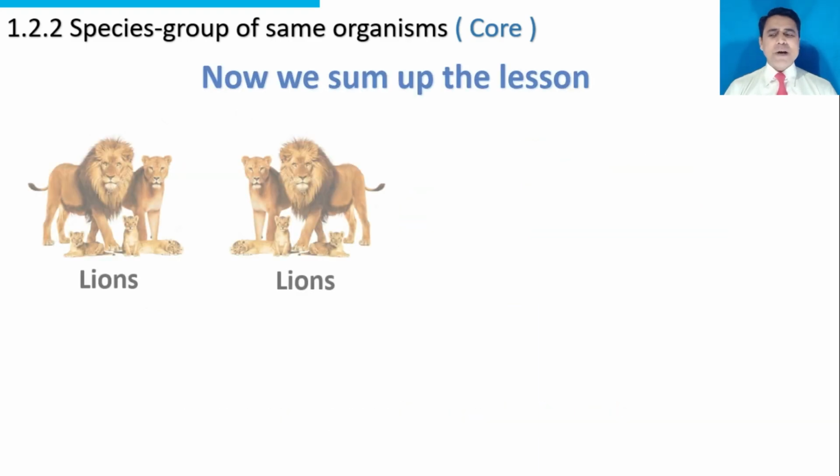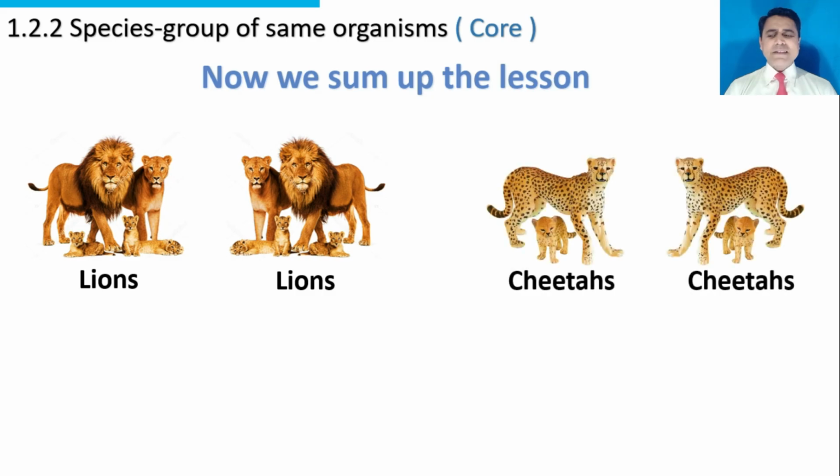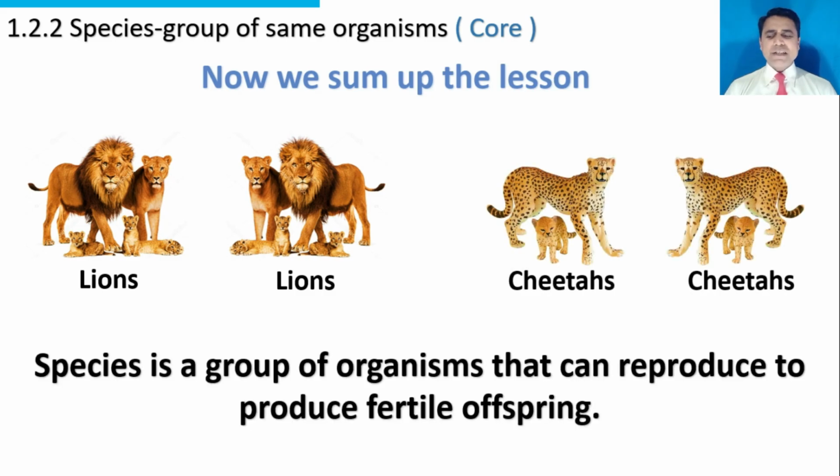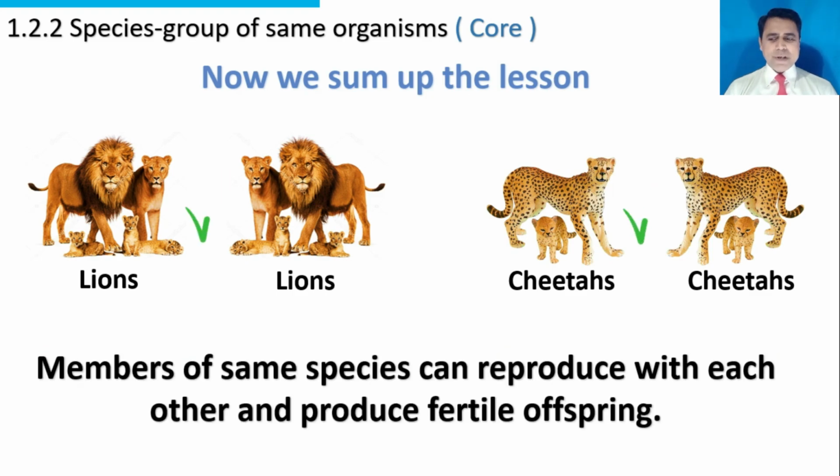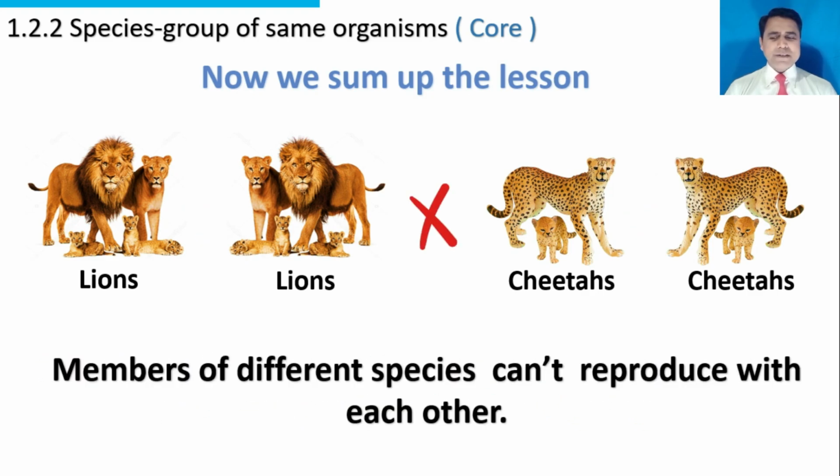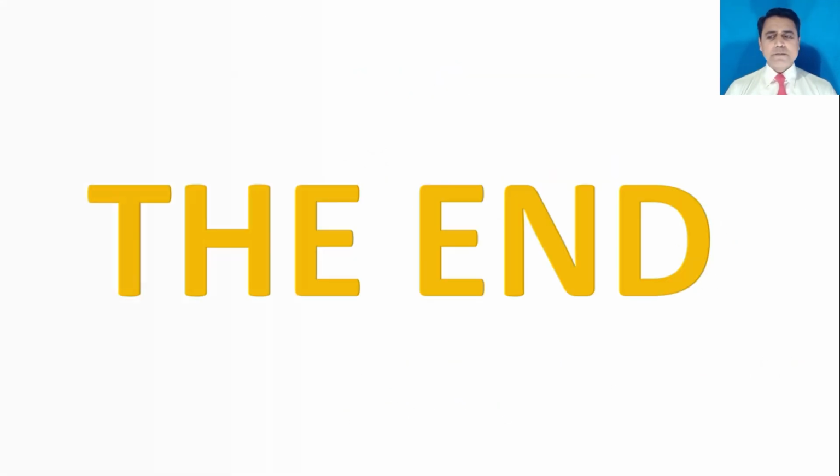Now we sum up the lesson. These are lions, these are cheetahs. Species is a group of organisms that can reproduce to produce fertile offspring. Members of same species can reproduce with each other and produce fertile offspring. Members of different species can't reproduce with each other.